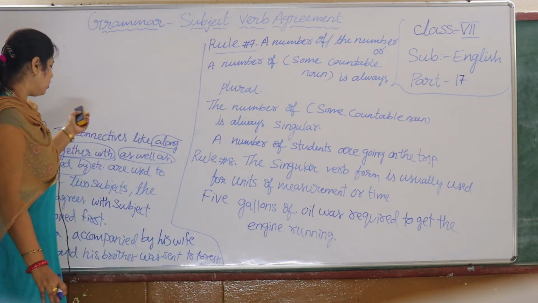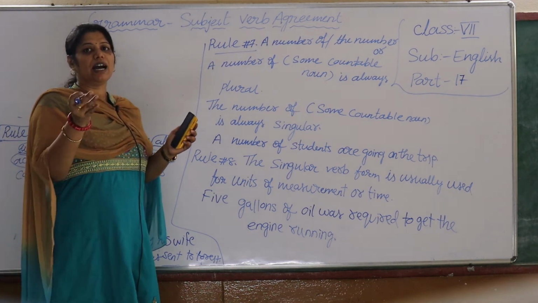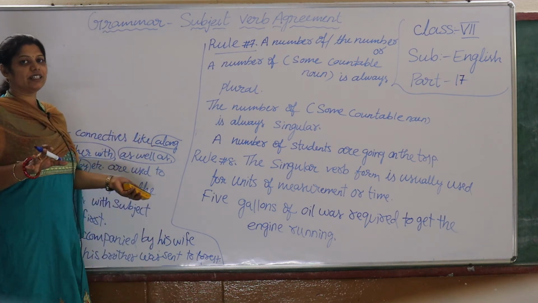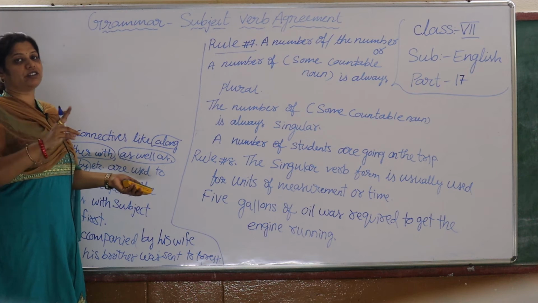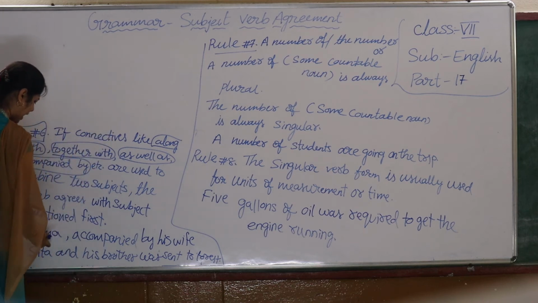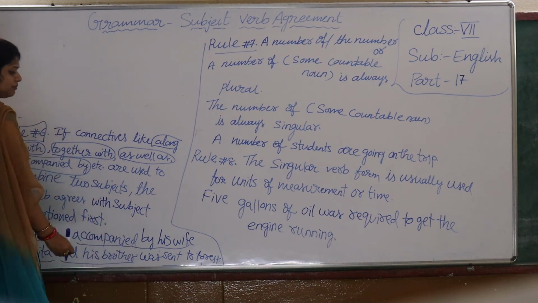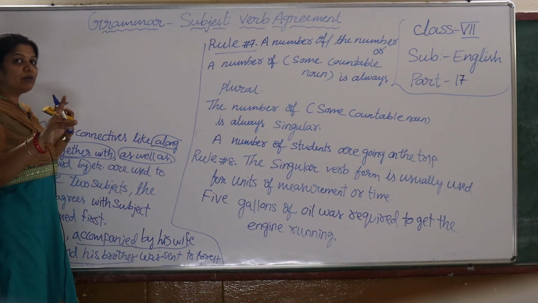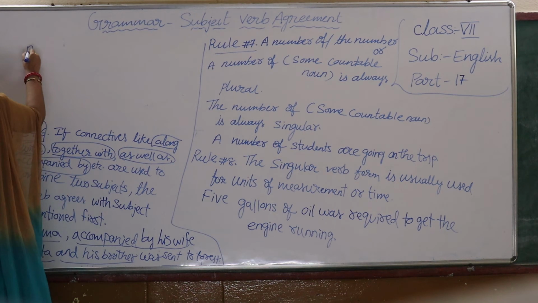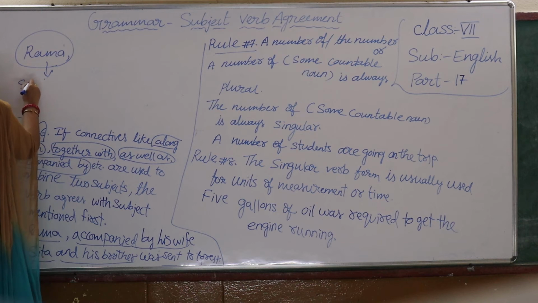Okay. So as I said, rule number 6 goes with the connectors along with, together with, as well as, accompanied by. When we use these as connectors, the verb will agree with the subject which is mentioned first. For example, I wrote here: Rama accompanied by his wife Sita and his brother was sent to the forest. The first mentioned subject is Rama, a singular proper noun, so a singular subject.